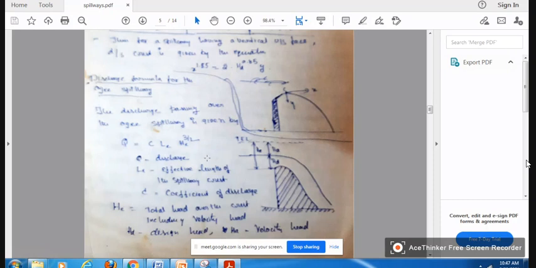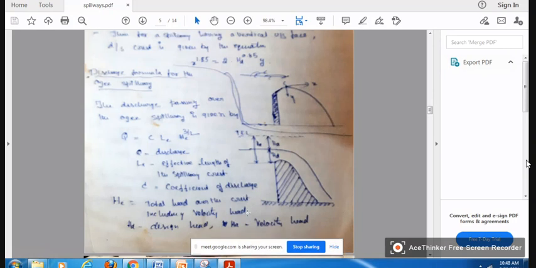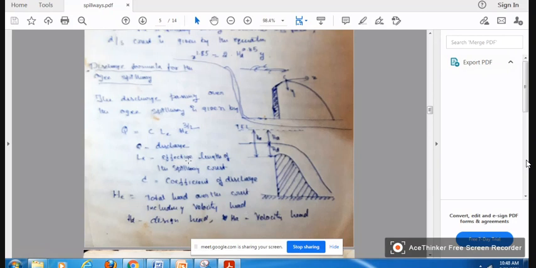So, the discharge equation through the Ogee spillway. The discharge formula is Q equals C L_E H_E to the power of 3/2. Here Q is the discharge in cumecs, L_E is the effective length of the spillway crest, perpendicular to the screen, and H_E is the total head over the crest, including the velocity head. So if you want to calculate the discharge, you can use this equation.